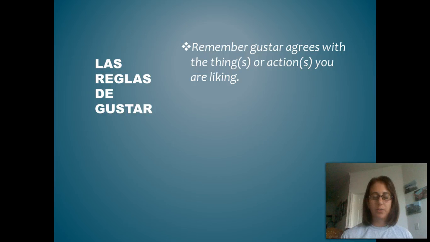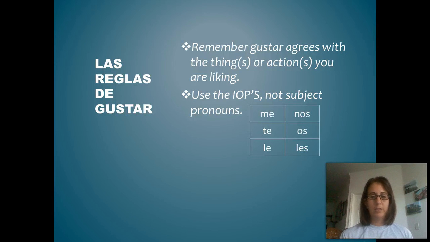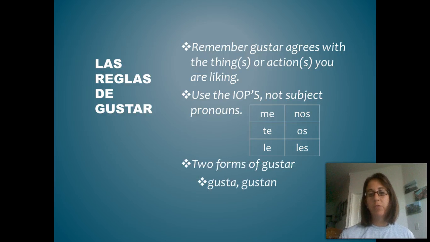Okay, it's different. So, also different is we use IOPs, not our subject pronouns. Remember, we've got me, te, le, nos, os, and les are our indirect object pronouns. And then finally, we do not use all 6 conjugations of our verb like gustar. We only use 2 forms, gusta and gustan. So make sure you've got your notes filled out.